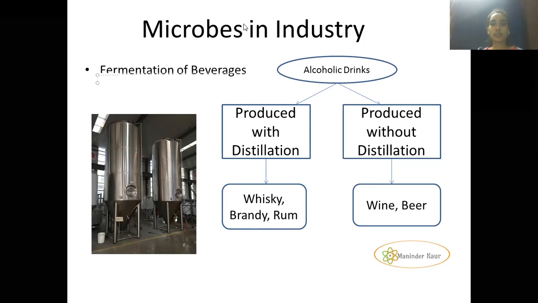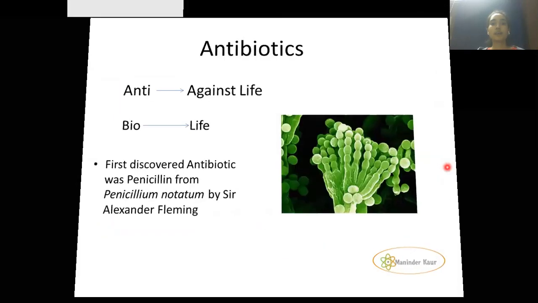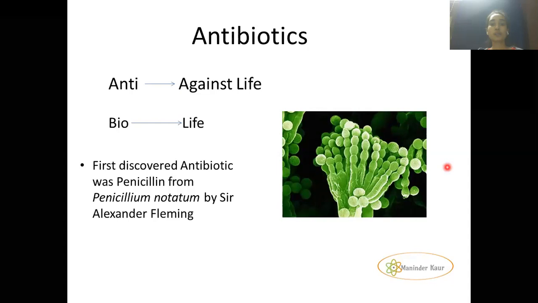So the next one is, if I talk about industrial use, then I may not leave behind the antibiotics. Antibiotics are produced on a larger scale in the industry. If I talk about the meaning of antibiotics, anti means against, and bio means life.